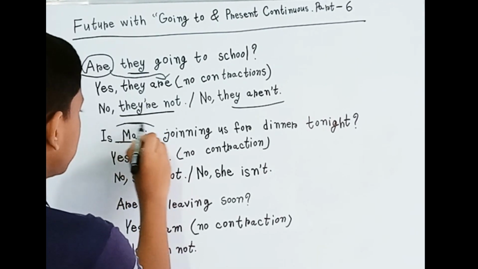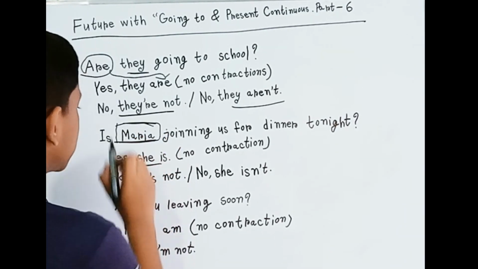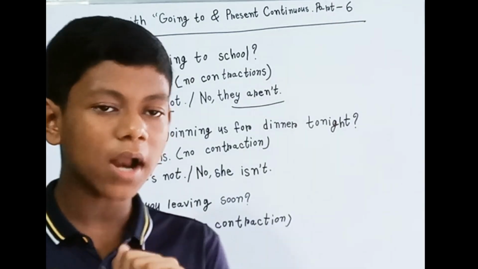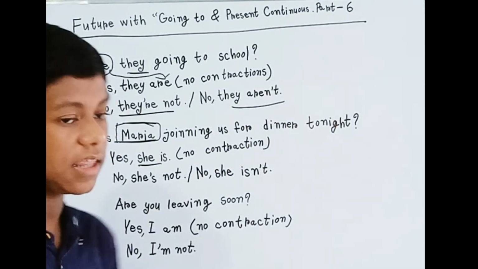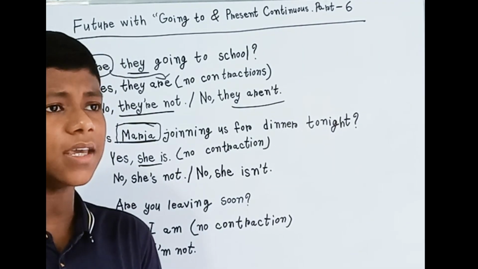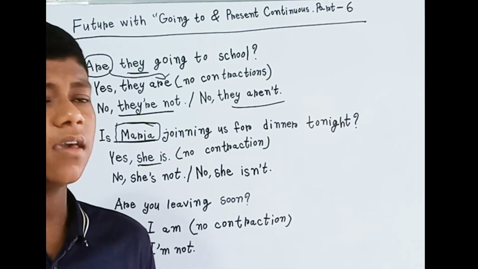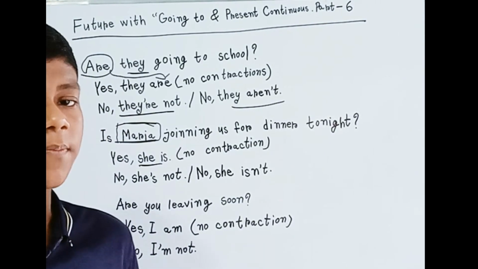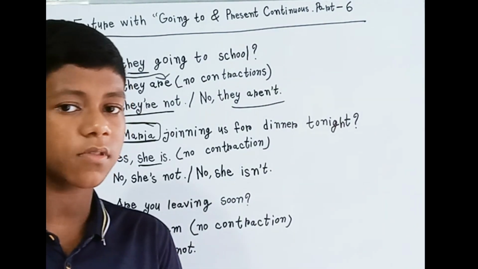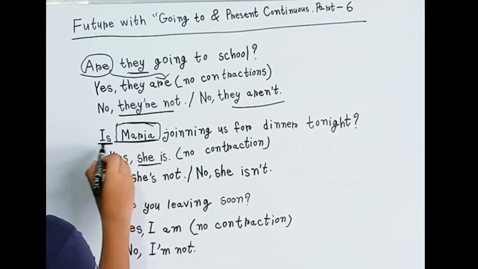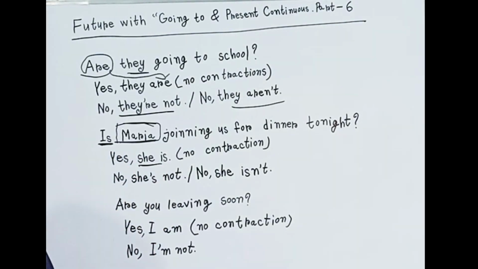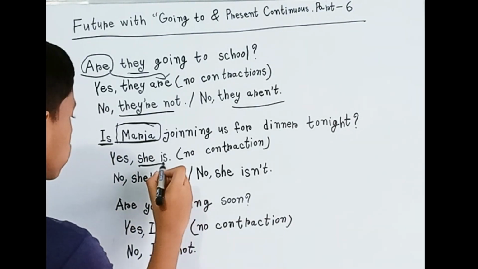Maria is the subject here, but we have to look at one step before: before Maria, is is used. Why? Because Maria is singular, a person's name, third person singular, so that's why is is used, and at the end it is also used, is.